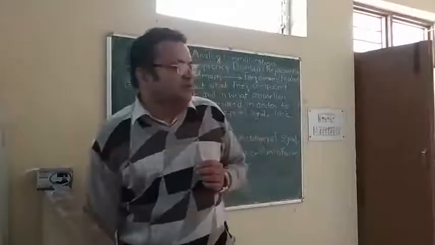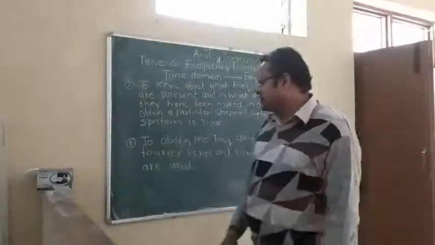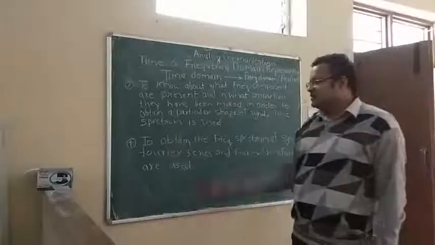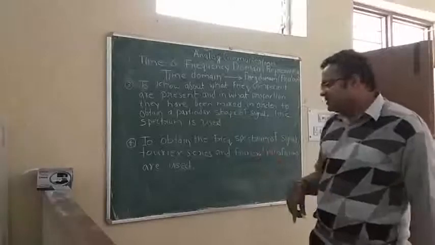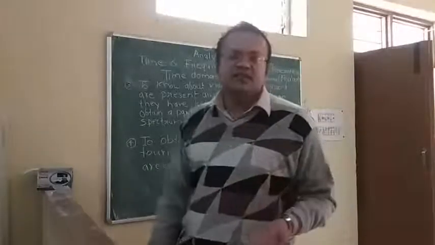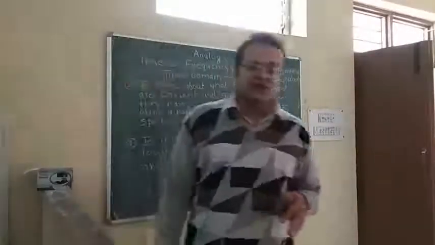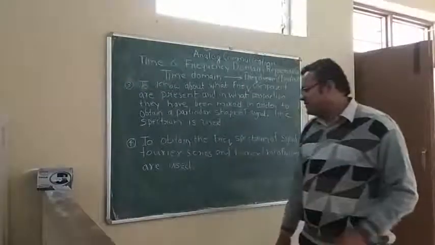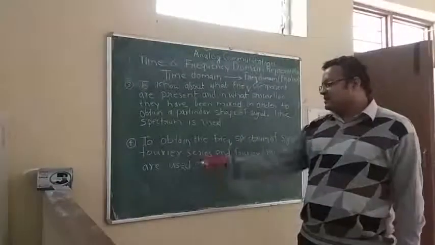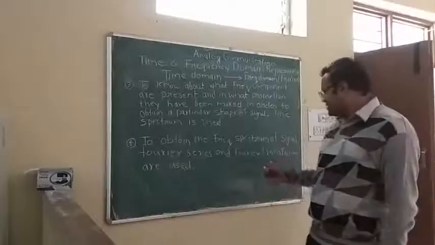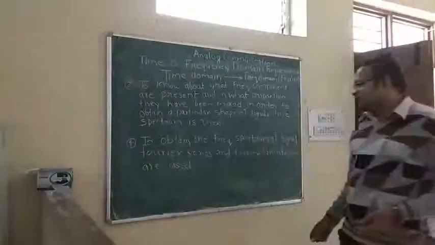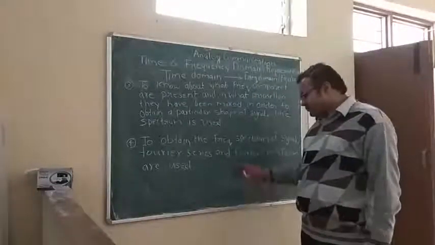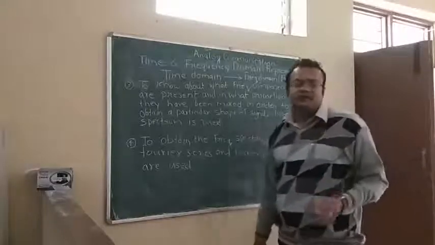Now we can see a problem related to the line spectrum, but before this, another point. To obtain the frequency spectrum of a signal, Fourier series and Fourier transform are used. If you want to generate the frequency spectrum of a signal, then we use the Fourier series or Fourier transform. The Fourier series is generally used for periodic signals and the Fourier transform is mainly used for aperiodic signals. So with the help of both of these we can generate a line spectrum or frequency spectrum.